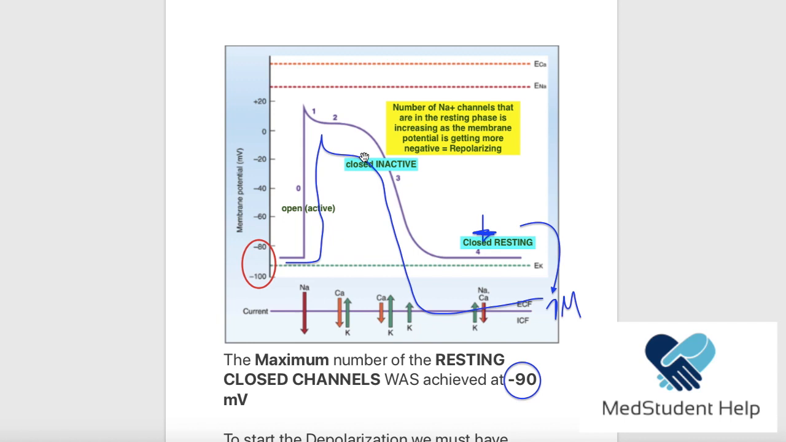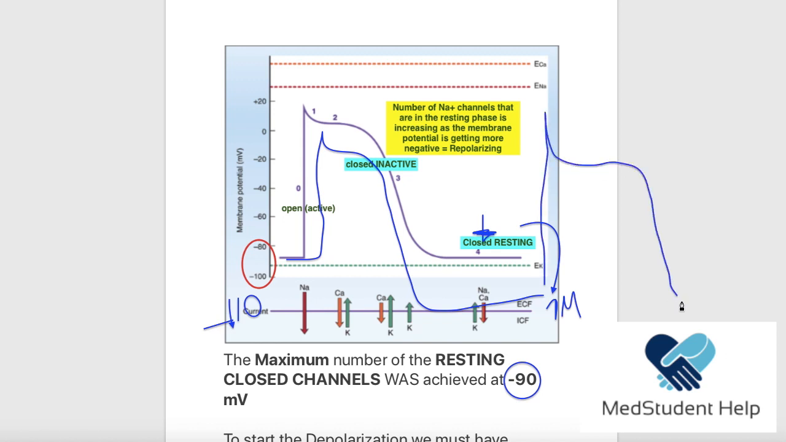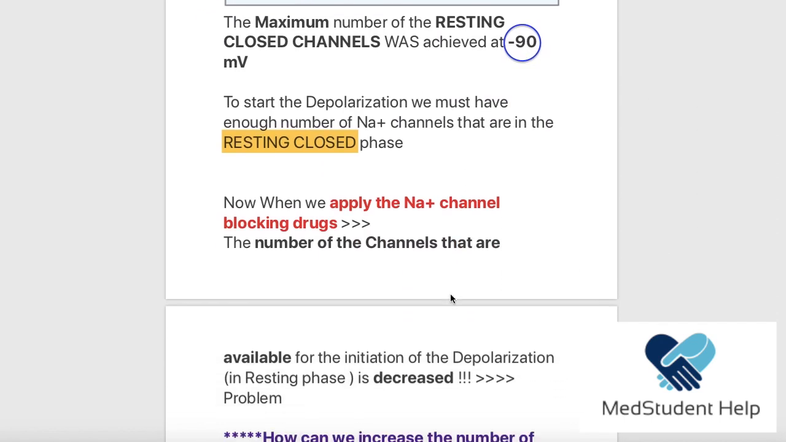How can we do that? We repolarize more. We make the membrane potential even more negative to reach, for example, instead of minus 90, minus 100, okay? So in this case, we're going to increase the number of the resting sodium channels again, and then a new action potential is going to start. So we will be able to start a new depolarization and then repolarization again. Okay, that's the point. All right, now let's get back here.